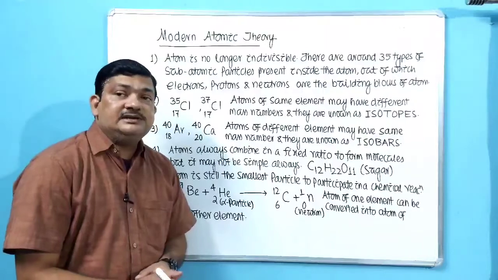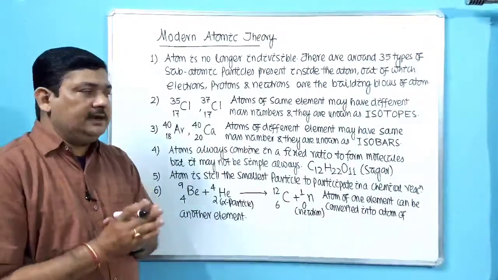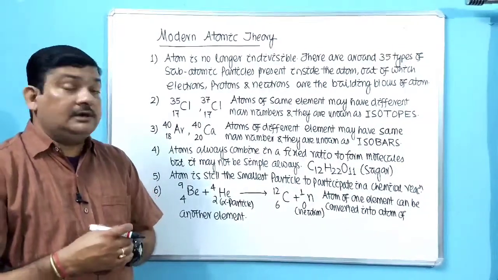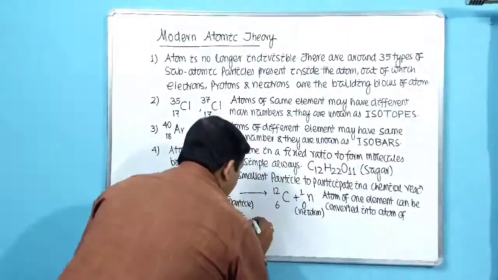Then second point, atom is indestructible. No, atom's mass can very well be converted into energy using Einstein's equation, E is equal to mc square.